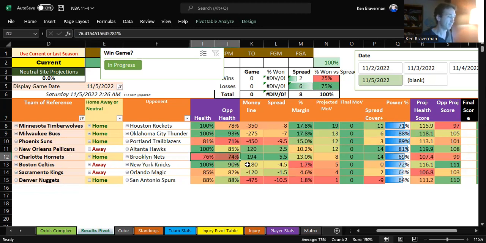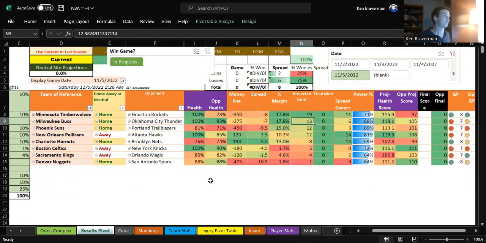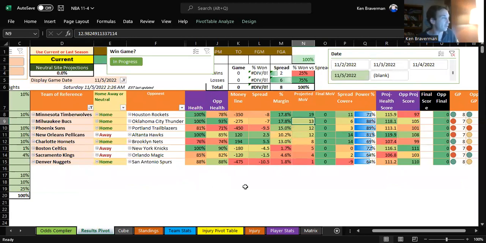Both these teams are hurting, and we know the whole Brooklyn situation is weird, so it makes this game a little more suspect, even though it's above 10% margin. And then nothing else looks great. Bucks should be OKC, but the line's not great. But these point projections should be better. Sweet. So that is how we will do this.